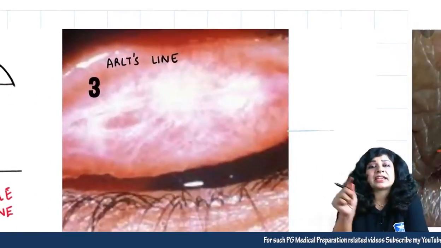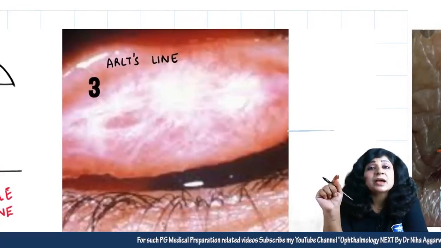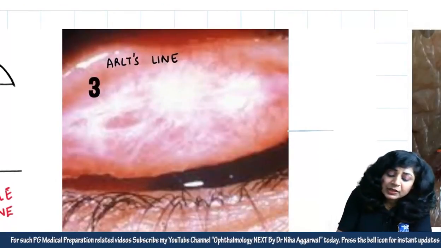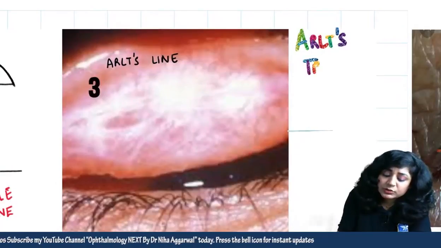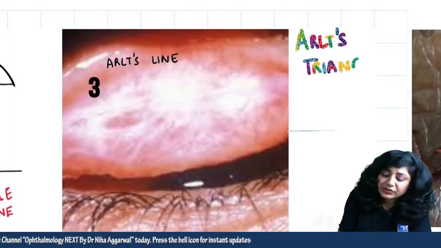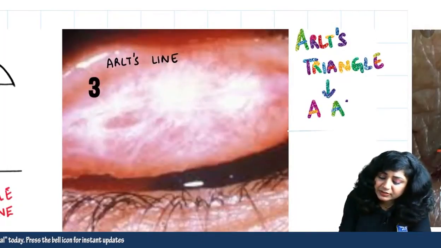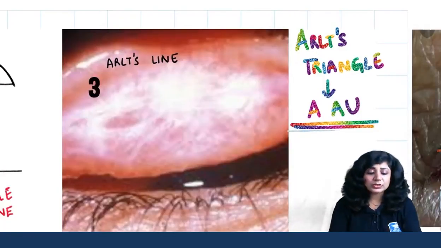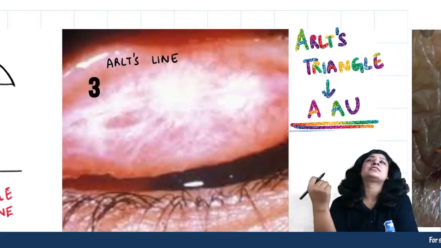Then see, look at this. This is your Arlt's line. White line of scarring in the sulcus subtarsalis. All these are independent questions. One thing is called the Arlt's triangle. We also have the Arlt's triangle. Arlt's triangle is found in acute anterior uveitis. So in ophthalmology, there is one thing more. You have got so many things. Yes, sabudana. Sabudana is your sago grains.